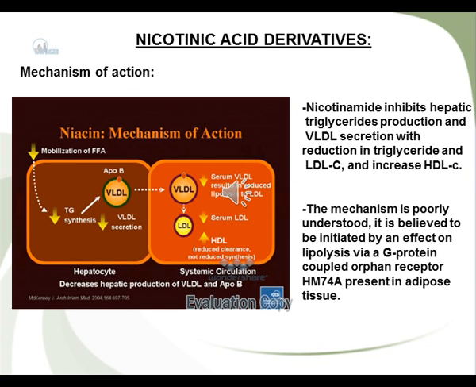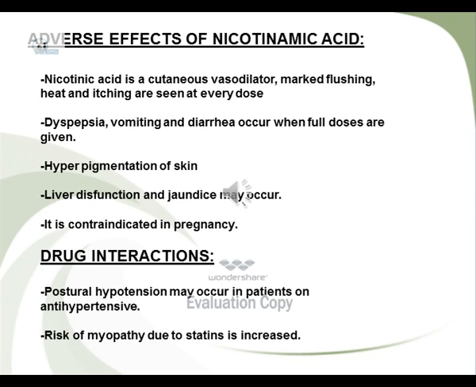Nicotinic acid derivatives: nicotinic acid or niacin in higher doses reduces plasma lipids. Mechanism of action: nicotinic acid inhibits hepatic triglyceride production and VLDL secretion with reduction in triglyceride and LDL-C, and increase in HDL-C. The mechanism is poorly understood. It is believed to be initiated by an effect on lipolysis via the G protein-coupled orphan receptor HM74A present in adipose tissue.